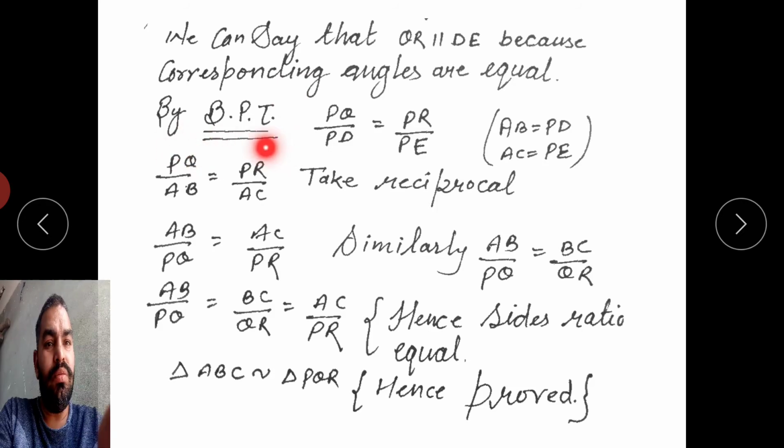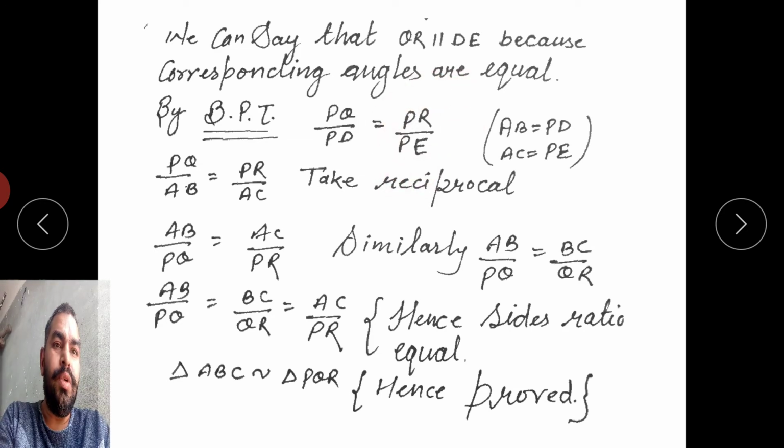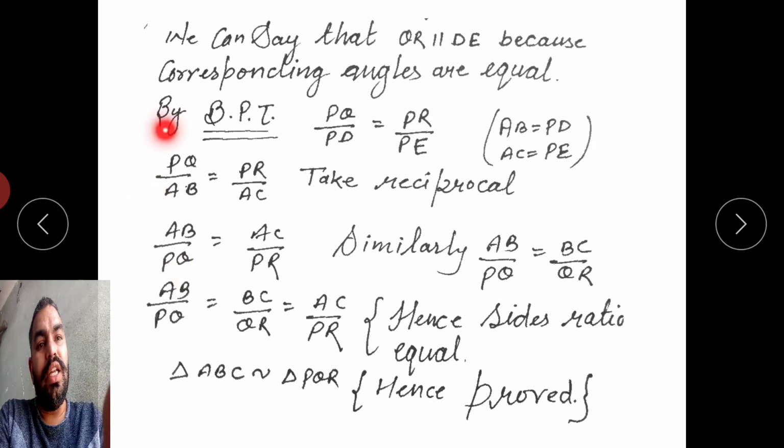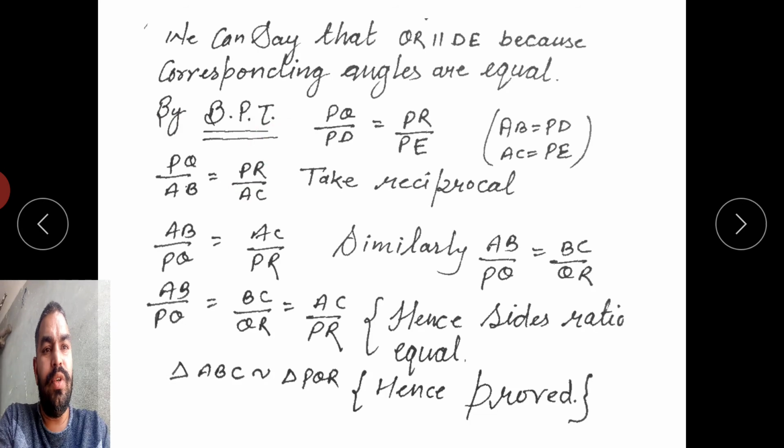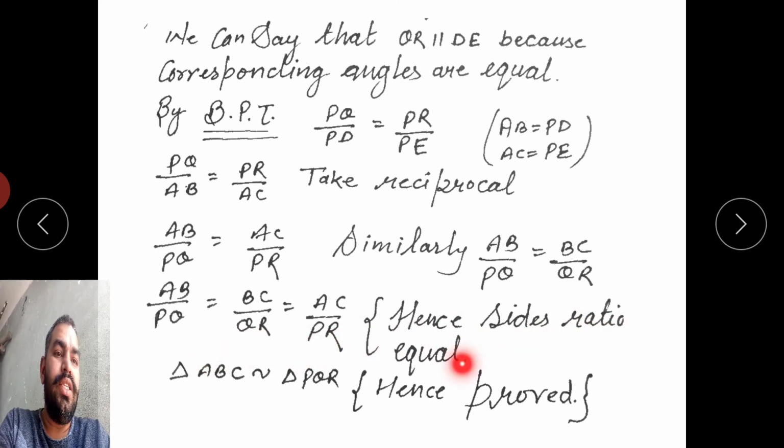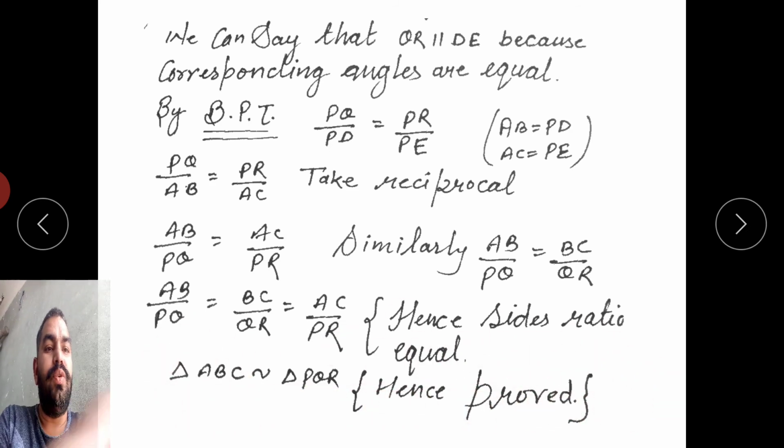Then by the BPT theorem, basic proportionality theorem, we can say that PQ upon PD is equal to PR upon PE, and AB is equal to PD, AC is equal to PE. Then we can change it to PQ upon AB is equal to PR upon AC. Take the reciprocal: AB upon PQ is equal to AC upon PR. Similarly, we can prove that AB upon PQ is equal to BC upon QR. From these two equations, we can say that AB upon PQ is equal to BC upon QR is equal to AC upon PR. Hence, the ratio of sides is equal. Then triangle ABC is similar to triangle PQR. Hence, proved.